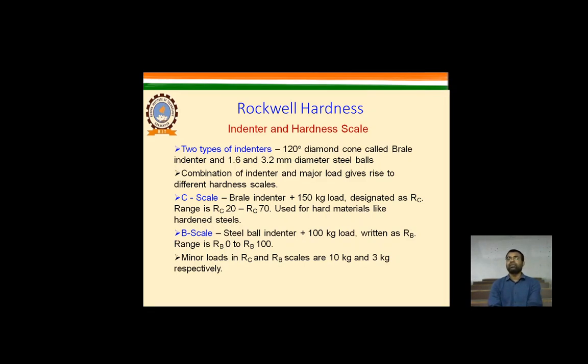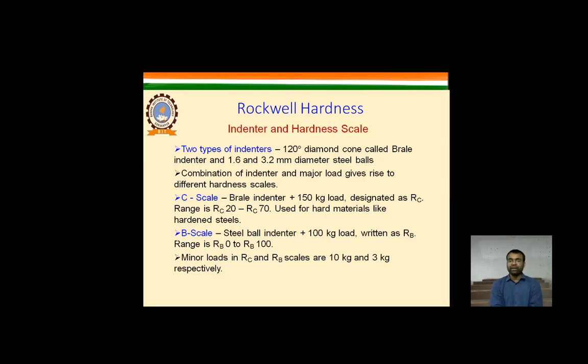For the Brale indenter, a 150 kilogram load is applied, designated RC range, RC20 to RC70, used for hard material like hardened steel. And we are using the B scale, B steel ball indenter, 100 kilogram load, written for the RB range, RB0 to RB100. For the minor load, the RC and RB scales use 10 and 3 kilograms respectively. Don't be confused by this particular loading system. It will depend upon how much load you are applying on that particular scale.